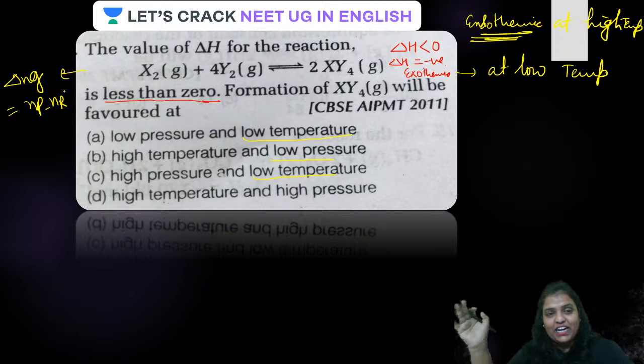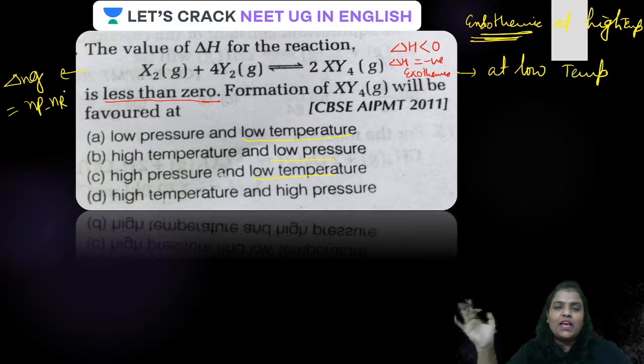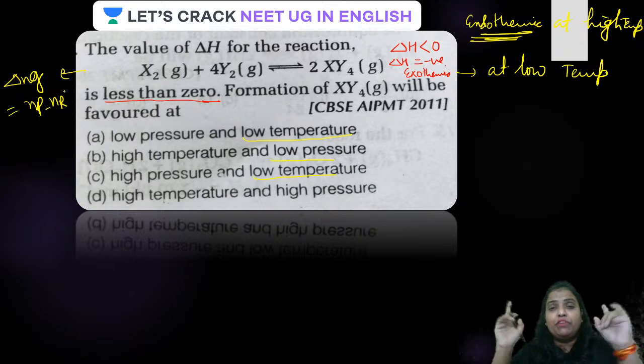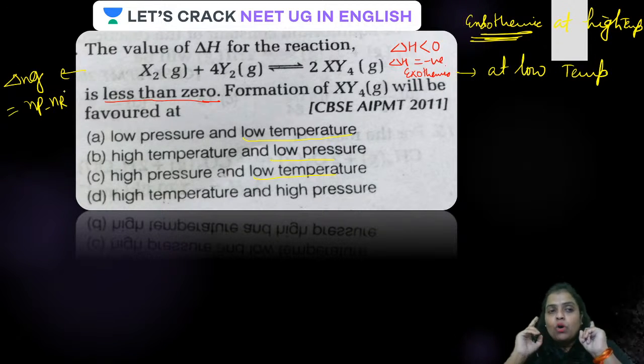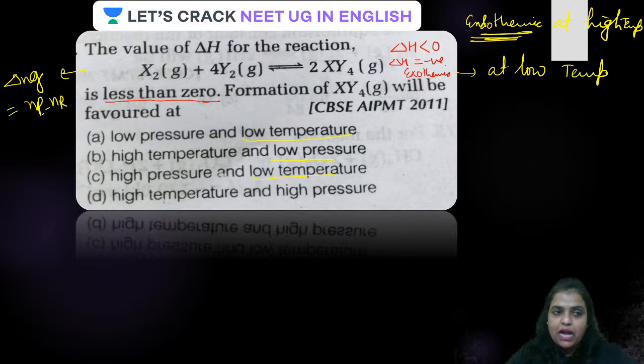But remember, there are many reactions in which some of the reactants or products are in either solid or liquid state. We don't have to include them. What we calculate by delta Ng is the difference of gaseous moles of product and gaseous moles of reactant. We don't include liquid or solid moles. Only the gaseous moles of product and reactant. All done. Is that clear, guys?